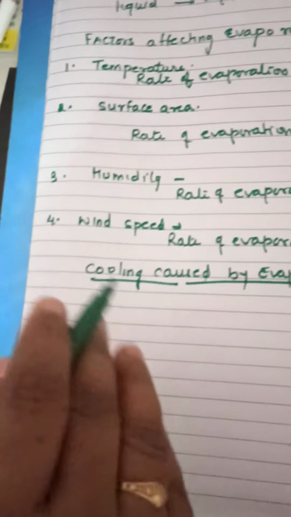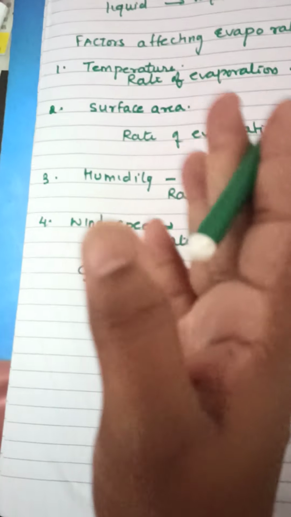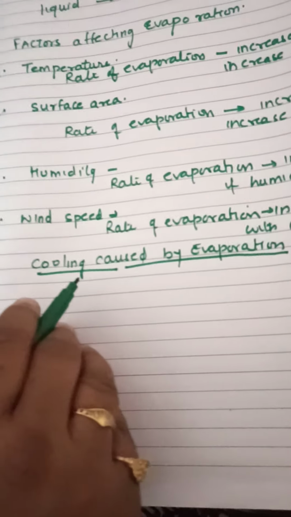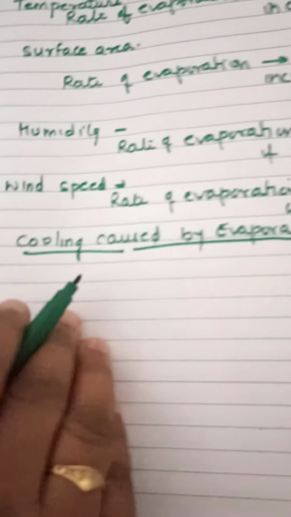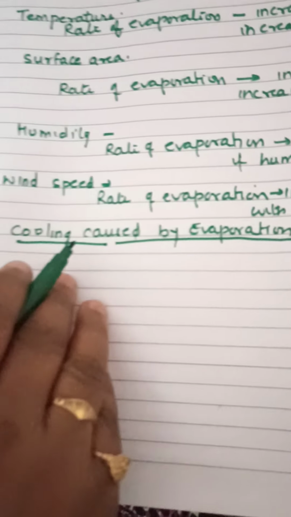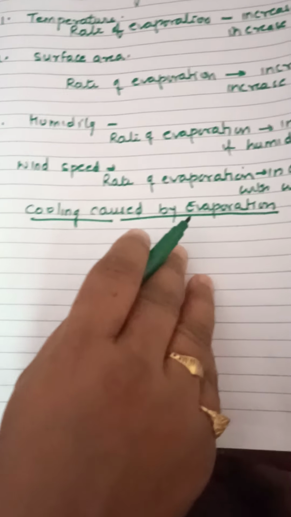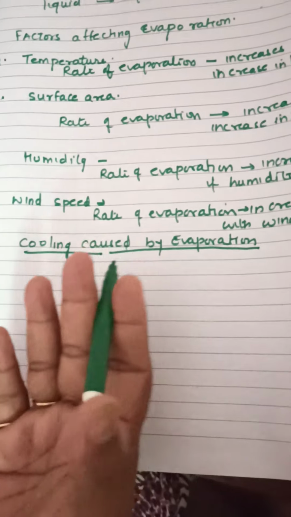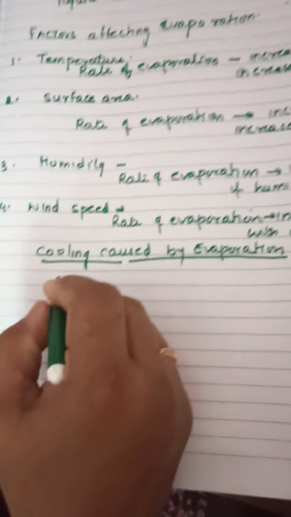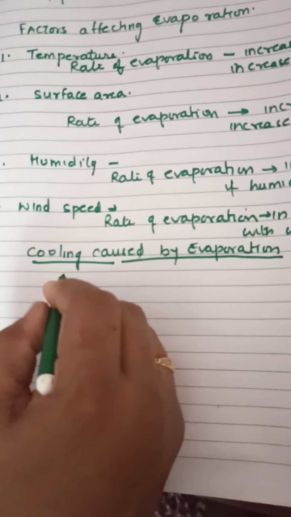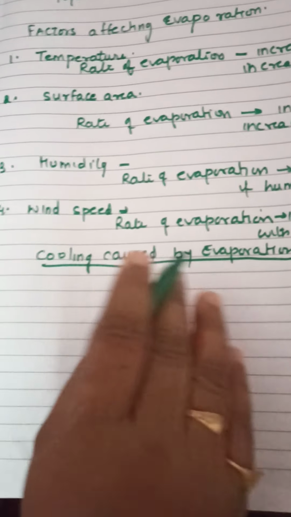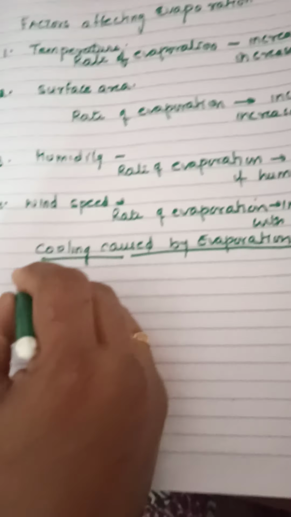The nail polish remover or the spirit requires some heat for vaporization. From where does it take the heat? It takes the heat of vaporization from our hand. So we feel cool. So we can say that cooling is caused by evaporation.